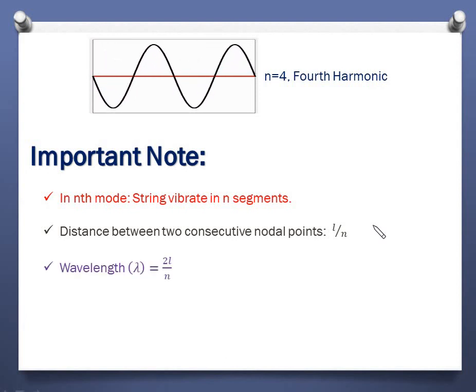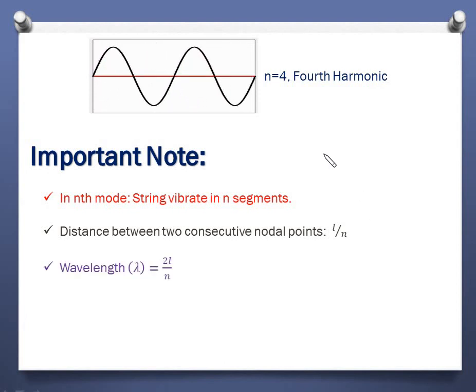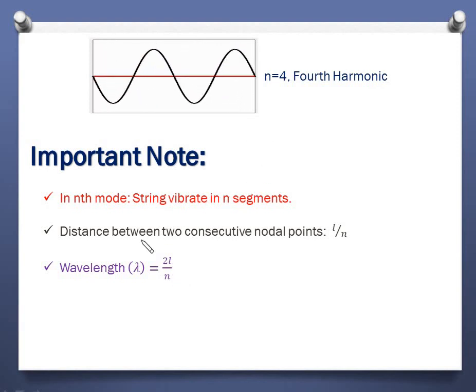Wavelength is given by 2L by n, where L is the string length. So this is n equals to 4, and you can easily see that it contains two complete waves. Okay, one here to here and then here to here. So the wavelength will be L by 2. And if you substitute n equals to 4 here, you will see L by 2. So in general, suppose it is oscillating in the nth mode, then the wavelength in that case will be this.